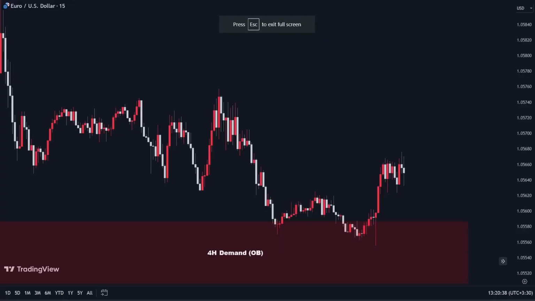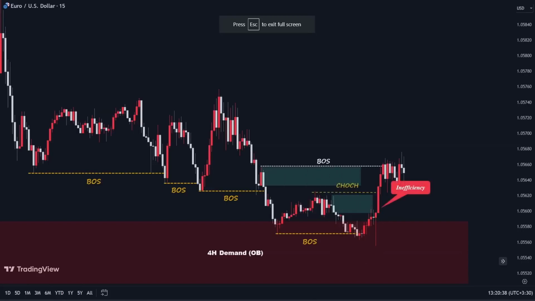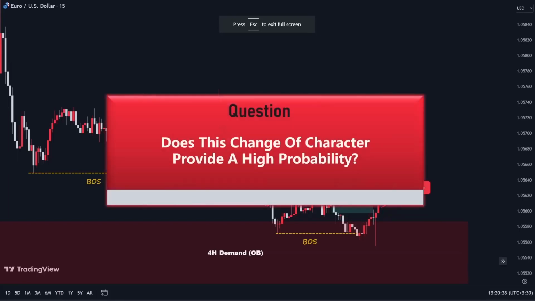Here, on the 15-minute time frame, we see that the price was in a downtrend until it reached the 4-hour time frame's demand zone. After reaching this zone, the price reversed, moved to the upside, broke the two successive structures, and left a great inefficiency behind. So, a crucial question arises. Does this change of character provide a high probability, or does it carry a high chance of winning if we use it to execute trades?